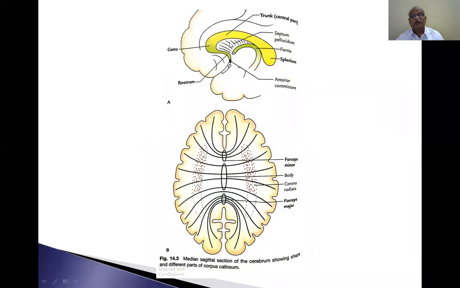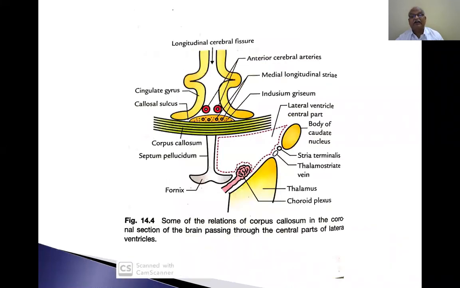This is the septum pellucidum. It separates one lateral ventricle from the other. So the right lateral ventricle is on one side, and the left lateral ventricle is on the other side. This is the septum pellucidum, separating one lateral ventricle from the other.